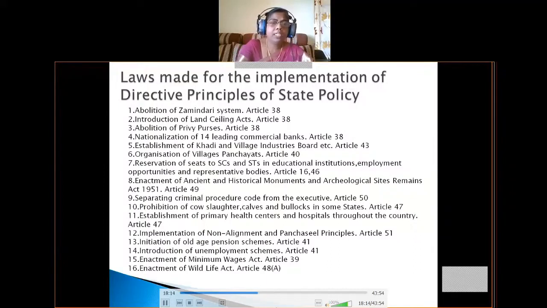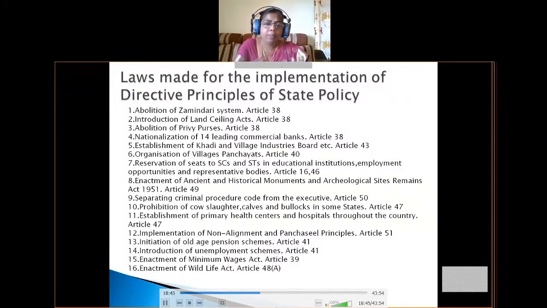Okay, next one is establishment of Khadi and Village Industries Board and organization of village panchayats. So you know about village panchayats. Khadi and village industries means cottage industries. So governments are also taking interest in the development of these industries and also village panchayats. For village panchayats, the government made the 73rd and 74th amendments, and from 1993, 1994 onwards, these came into force.